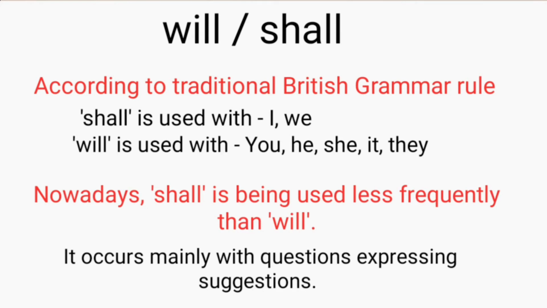The use of shall is rare in modern English, whereas will is quite common. It occurs mainly in offers or suggestions. If you are not sure about the rules of using shall, you can just use will. In American English also, use of shall is very rare. So, in this lesson, I am explaining everything with will.